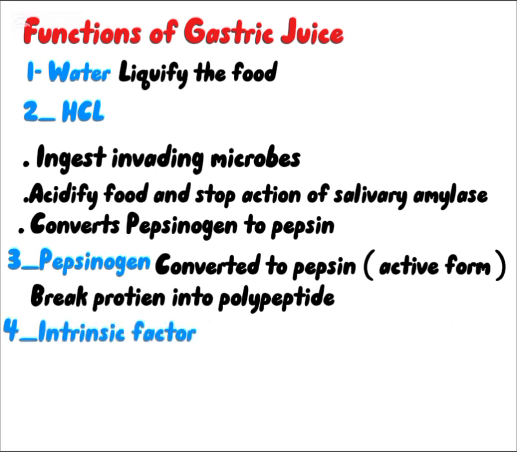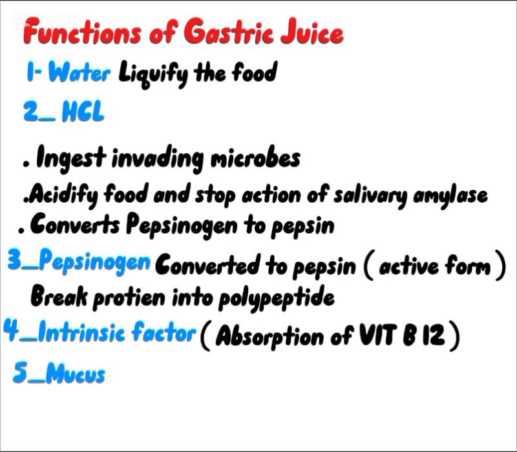Intrinsic factor in the gastric juice is essential for the absorption of vitamin B12. Its deficiency leads to pernicious anemia because of deficiency of vitamin B12.